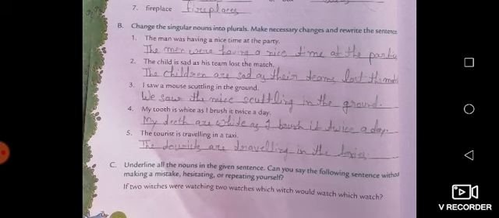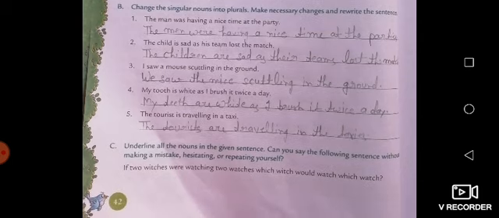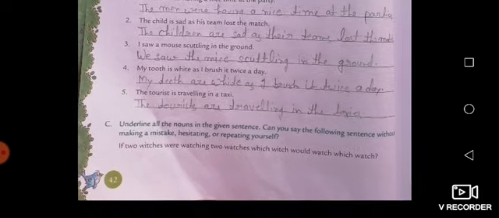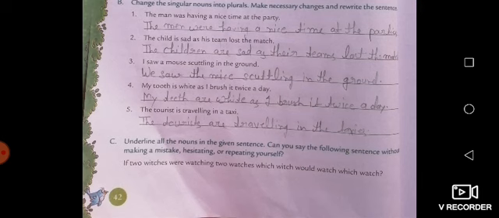The child is sad as his team lost the match. So child will be turned into children, and is will become are, because in the present continuous tense the verb are is used with plural nouns. I saw a mouse. Mouse should be converted into mice, and I will go into we. My tooth, my teeth. The trouser is traveling in the taxi. So the trousers are traveling in the taxis.